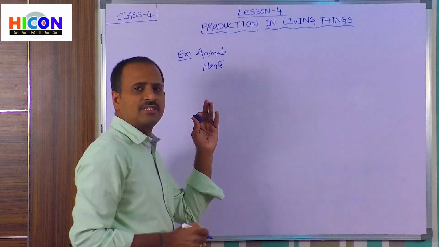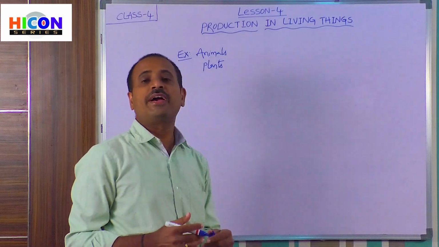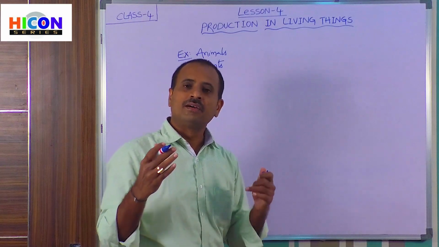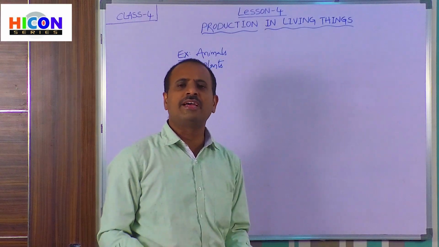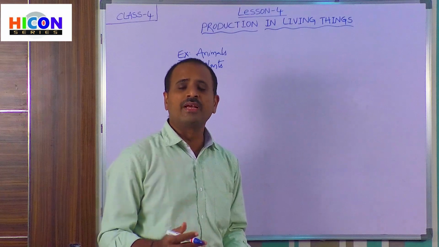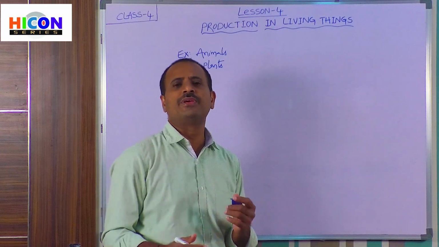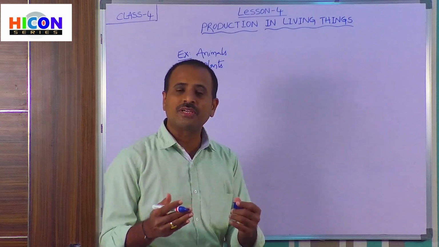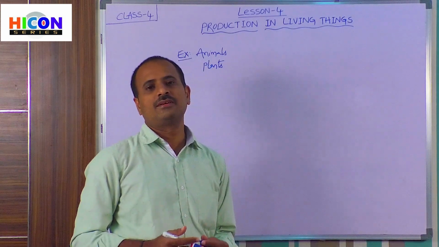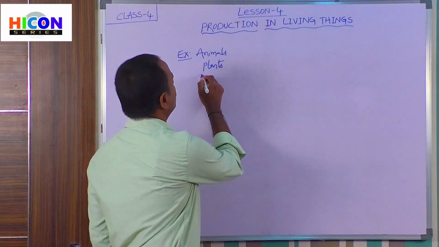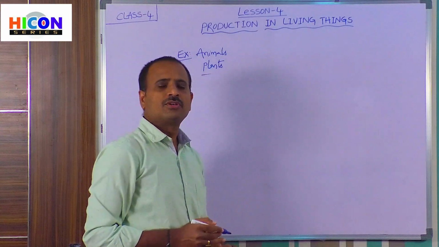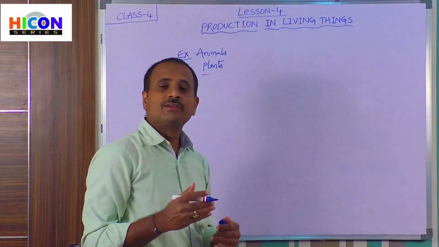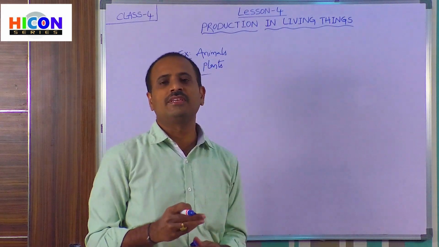So, children, animals means all types of animals that we have discussed in the previous chapter, that is aquatic animals, terrestrial animals, arboreal animals, aerial animals, and amphibians. All these different types of animals come under living things. And plants are also living things. How can we say these are living things?